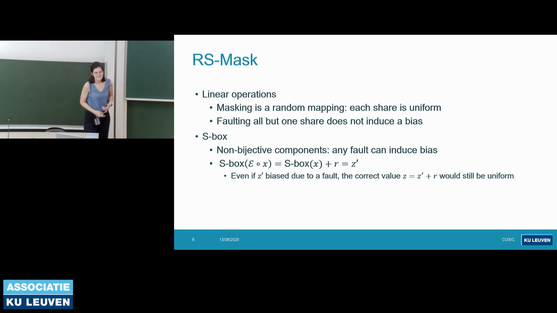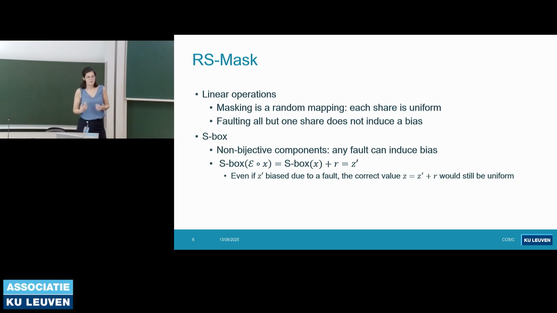But it doesn't work with S-boxes, because in an S-box structure, we have non-bijective components. So this means even a single fault can induce a bias at the output. So this means we need to derive a different random mapping for the S-boxes.